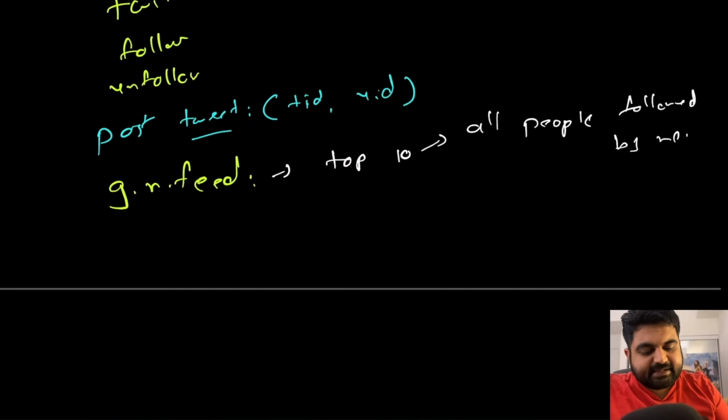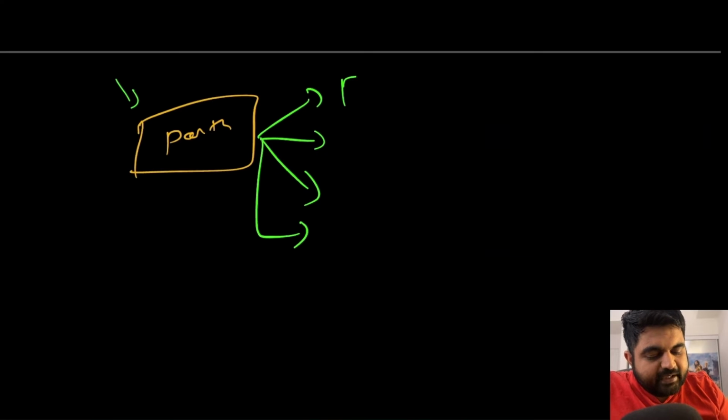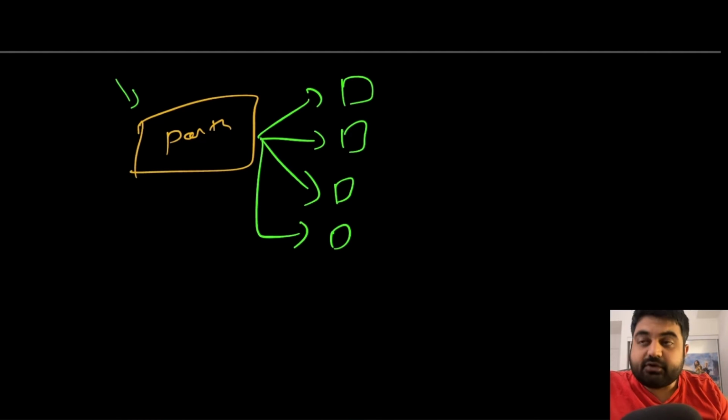Now this makes sense. Now let's try to visualize it. Currently I am the user, and for this particular user, I'm trying to generate the newsfeed. This user is currently following 10 different people, and all of these 10 different people are also users on their own. Now these 10 people, whenever they tweet something, they would have a tweet associated with their user ID.